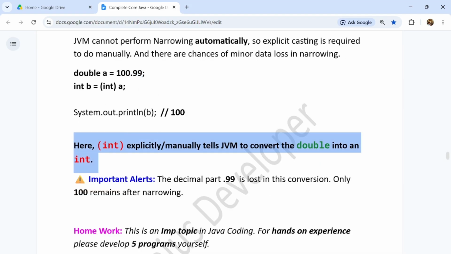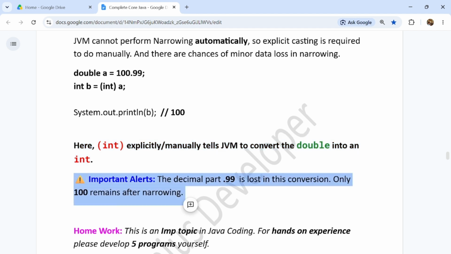So here we need to cast to int explicitly and manually tell the JVM to convert the double into int. Automatically this will not happen. You have to manually provide this, guys. The important thing we should know is that the decimal part 0.99 is lost in the conversion. Only 100 remains after narrowing, guys.